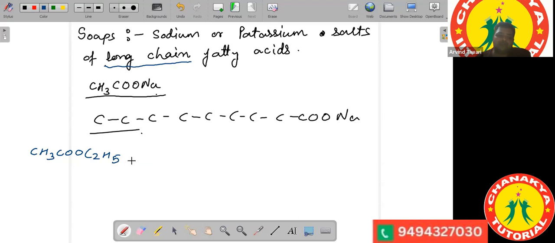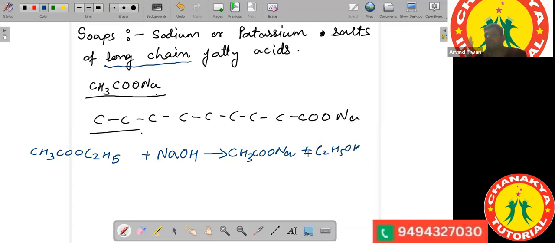Now if I add NaOH, caustic soda, to this ester, I will get the product CH3COONa plus C2H5OH.